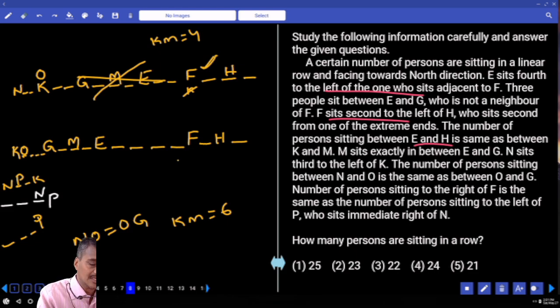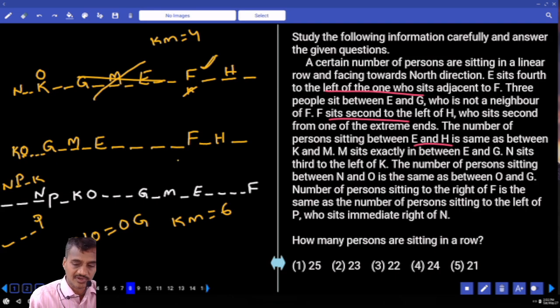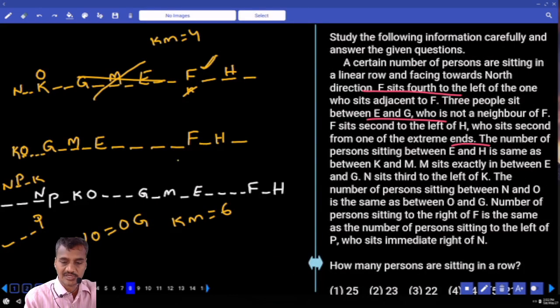If N is here, NP, there is a blank, K is here, and next one is O, and between O and G there are exactly 3 people, G. Now between G and M there is one more person, and between M and E there is one more person, and from E to F there are 4, 1, 2, 3, 4, F. Now between F and H there is one person, and to the right-hand side of H there is one more. Clear?